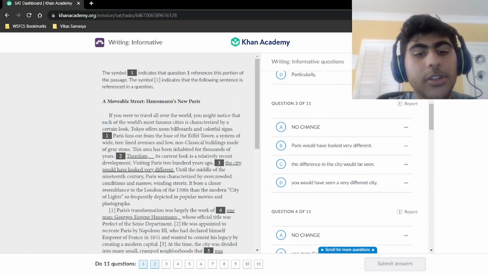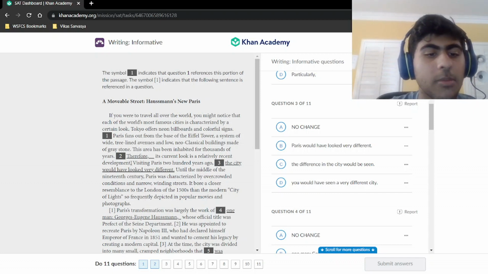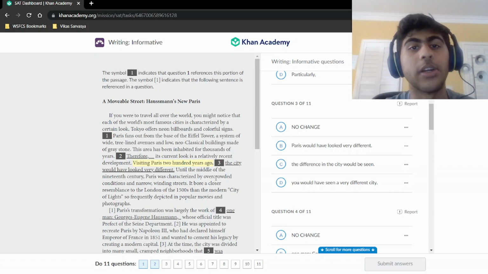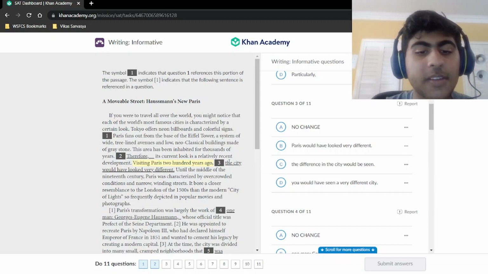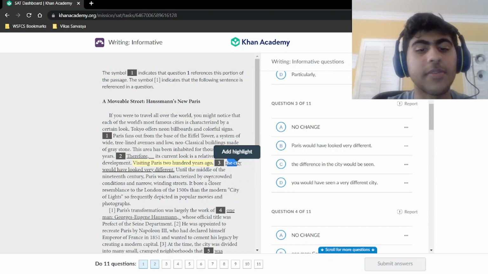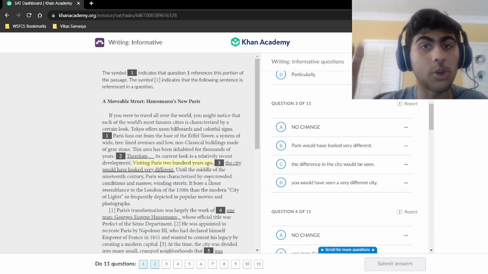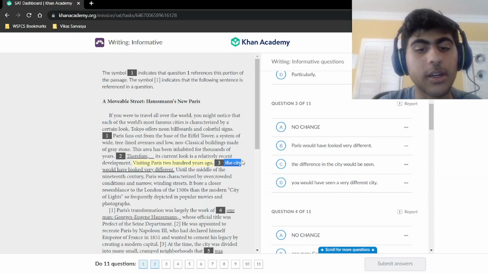Visiting Paris 200 years ago, the city would have looked very different. This is a modifier question. They always like to put modifier questions at the beginning of passages. Right, so visiting Paris 200 years ago, well, who is doing the visiting? It would have been you, the reader, right? Now that has to be the first word after this because visiting Paris 200 years ago is the modifier that's modifying the you, the person, the reader. So you has to be the first word right here. So we're going to start with you, which is answer choice D. None of the others start with you.